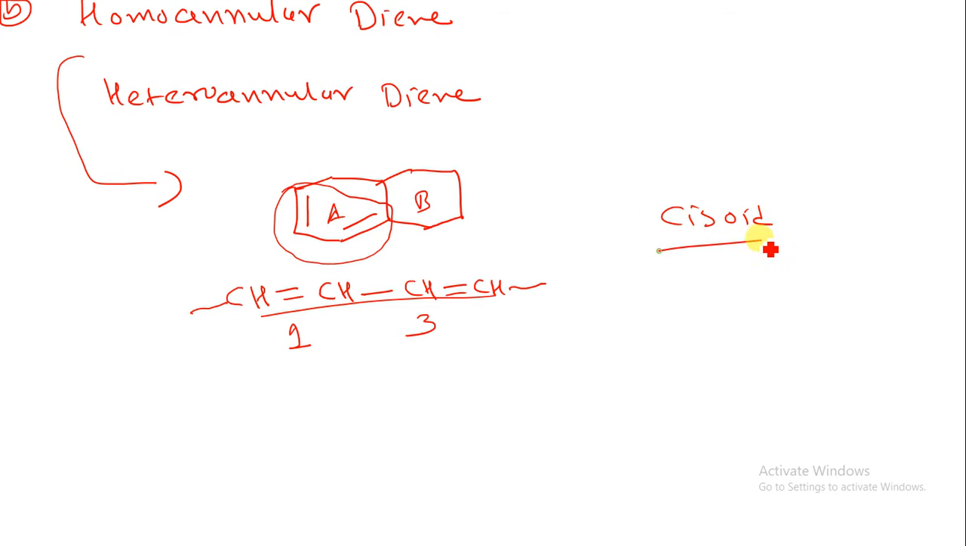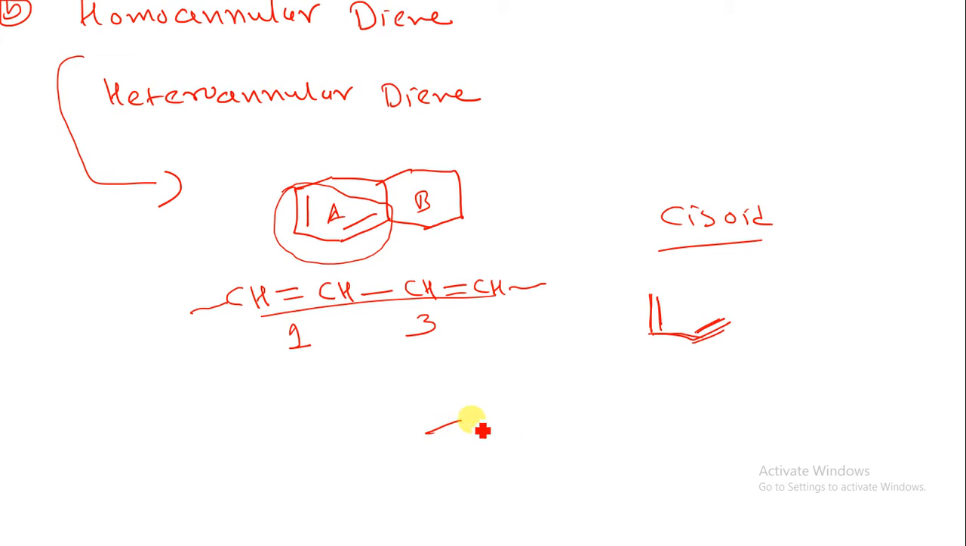One of the most important things in homoannular diene system is that you will find a cissoid structure. What is cissoid? Now here I am drawing a structure of a homoannular diene system. Whatever double bonds are present in this structure have the same arrangement, or we can say the cis type structure, that is why it is known as cissoid structure. So this is an example of the homoannular diene system.